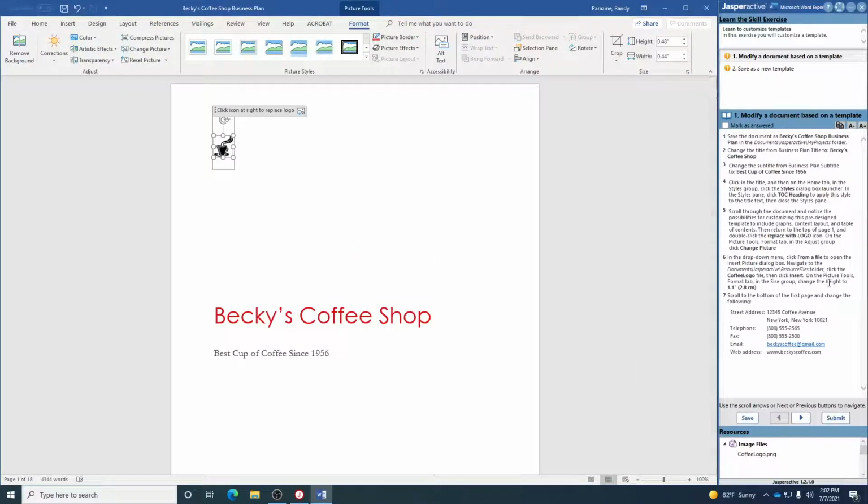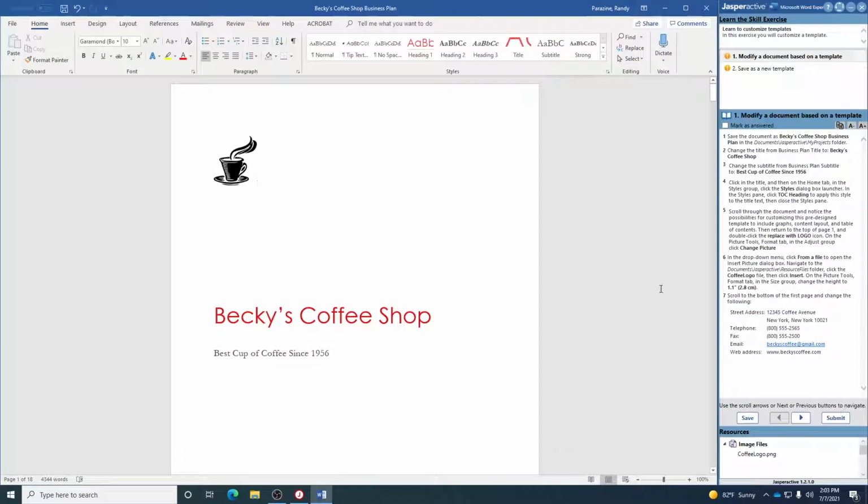And then it says on the picture tools format tab in the size group, change the height to 1.1 inches. Right here is where it's talking about, in the picture format tool. Over here on the right, you have the height that's right now 0.48. So I'm just going to bump that up until it's 1.1 inches. And then click away from it, and you've resized it.